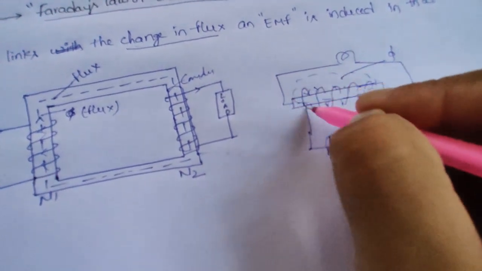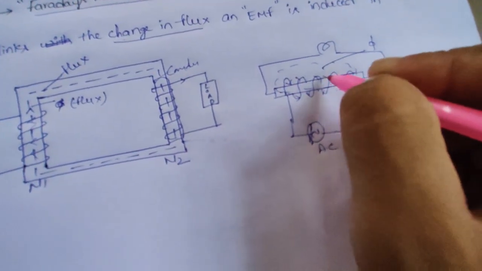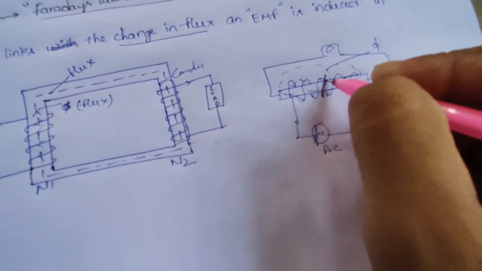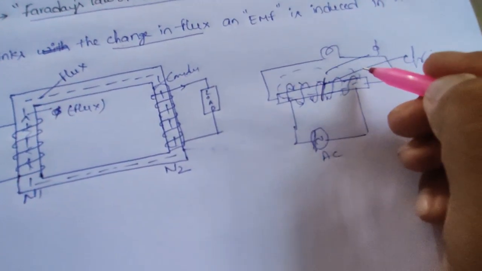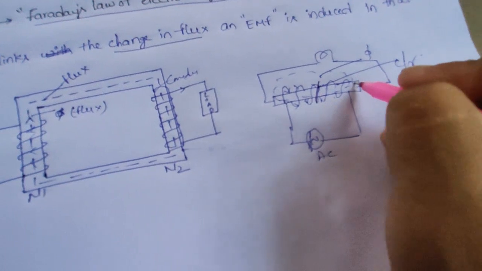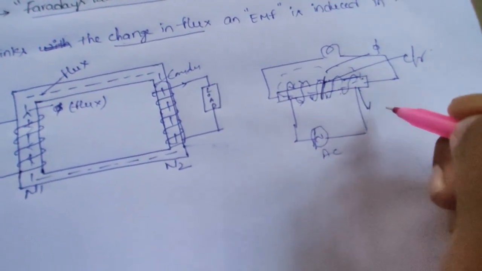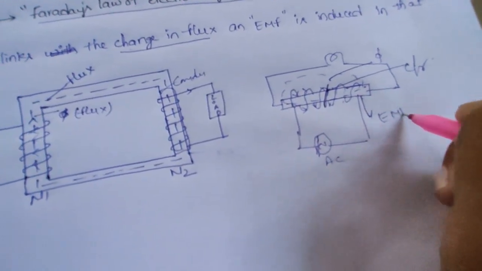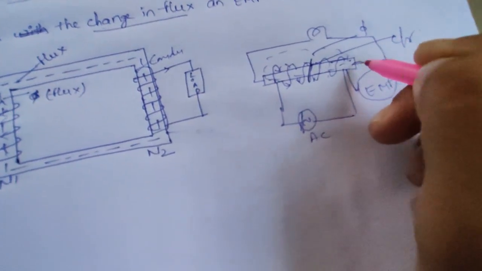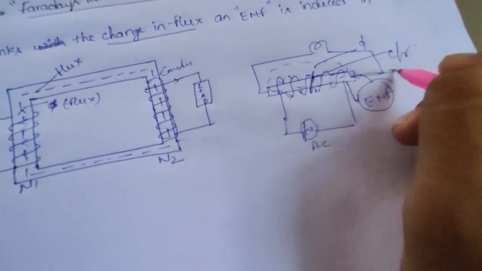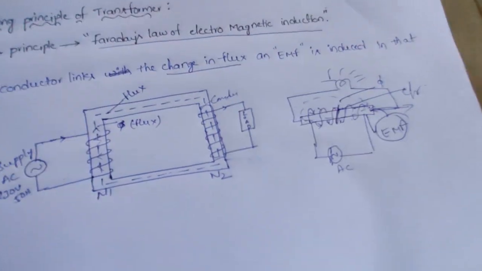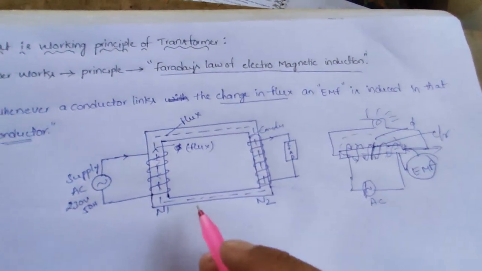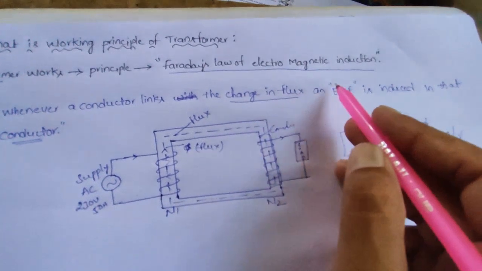The change in flux cuts this conductor. Then automatically an EMF is induced in this conductor only. Then the bulb glows. This is the concept of Faraday's law of electromagnetic induction.